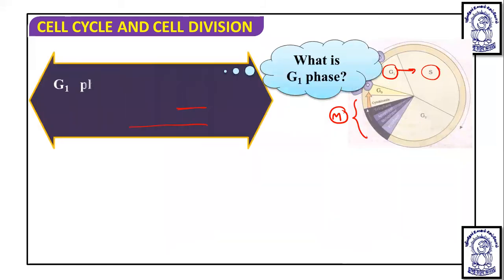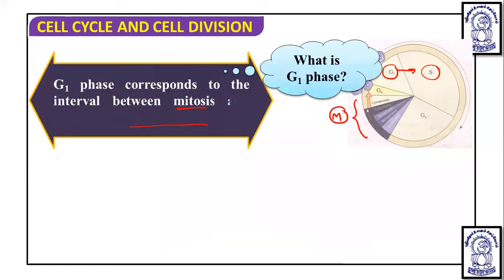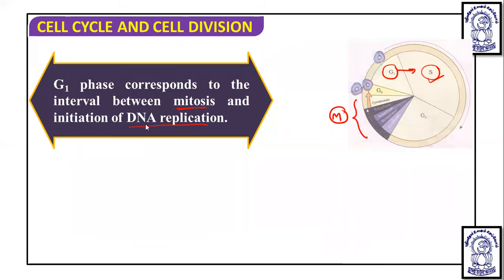So what is G1 phase? First, we are going to talk about the G1 phase. G1 phase corresponds to the interval between the mitosis and the initiation of DNA replication. Why? Because DNA replication takes place in the S phase, and this G1 phase comes before the S phase and after the M phase. So it is between the mitosis or M phase and the DNA replication.